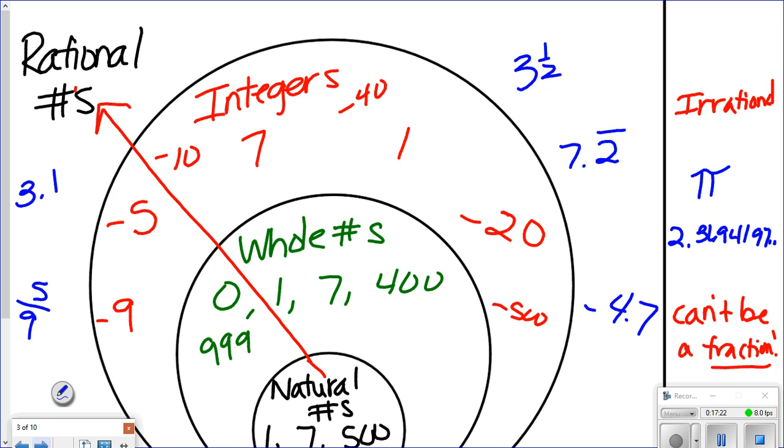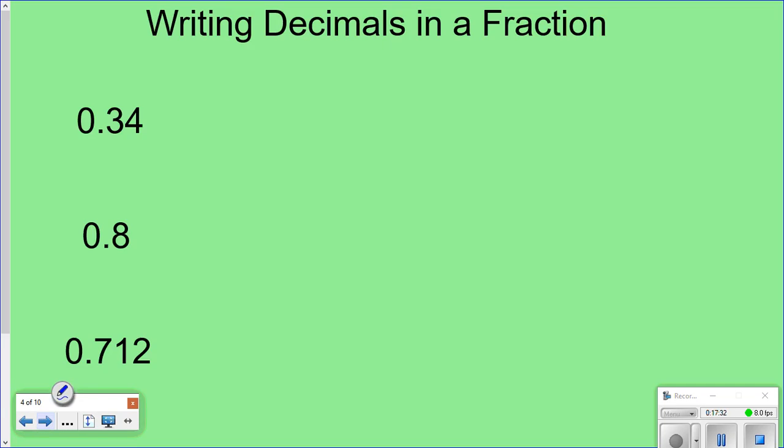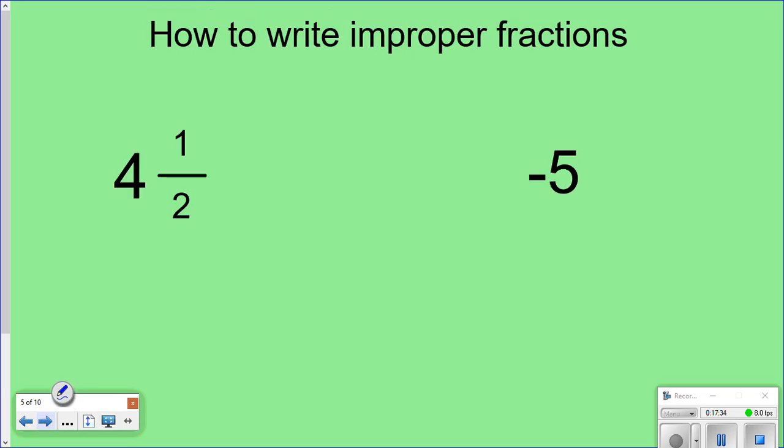Today, you really don't have to worry about irrational so much. We're pretty much talking about this side. All right? Questions? All right, so a few other things I have to go over. We did that yesterday. I want to go over how to quickly write improper fractions, because this is another thing you might need. What's an improper fraction again? Yeah, it's a number that's bigger on the numerator and smaller on the denominator. So how would I make this